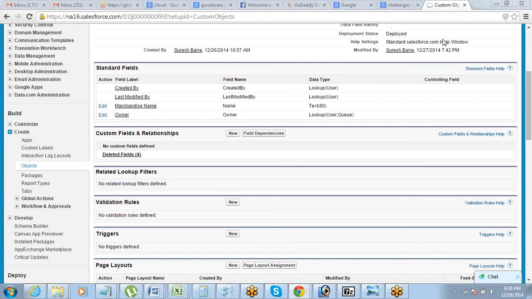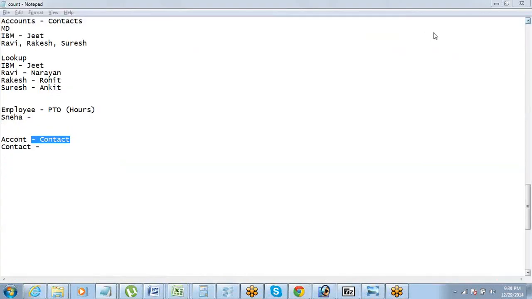So between two objects, there is definitely a limitation. I do not remember exactly, but for master detail it should be 2, and for lookup it should be 5. Limitation is there; there is nothing in Salesforce which does not have a limitation. Everything will have a limitation. But why would you create more than two relationships between the same two objects? That is what I'm trying to understand.